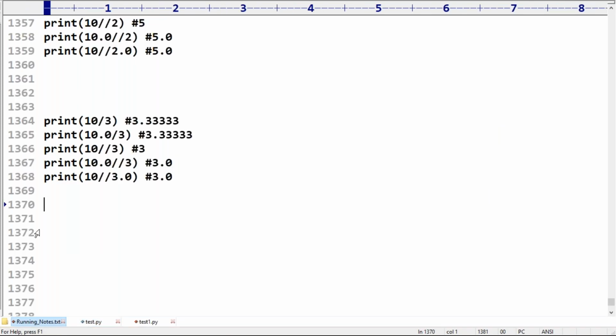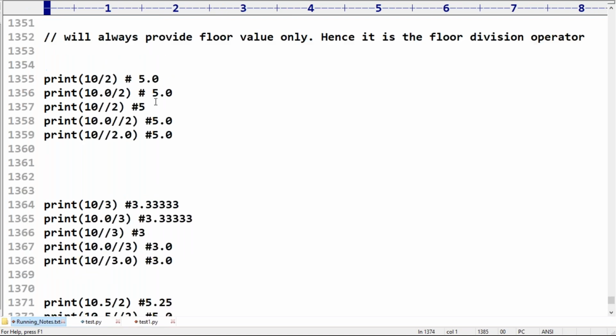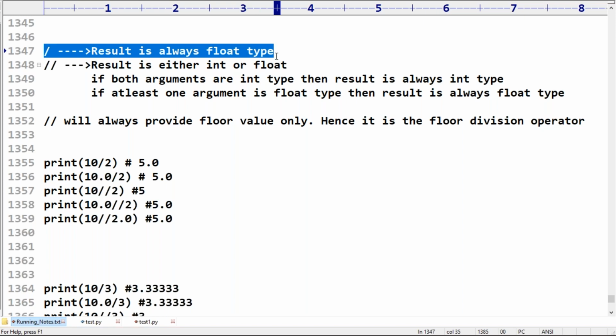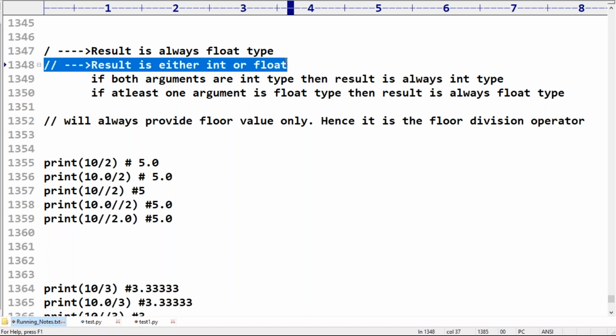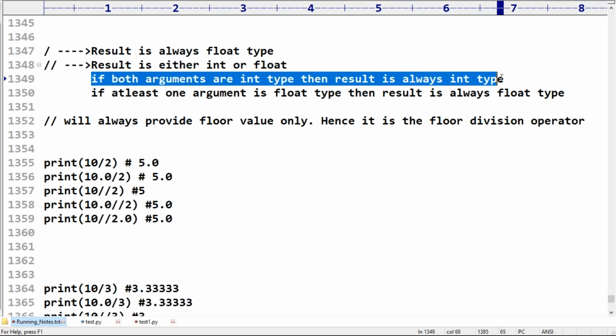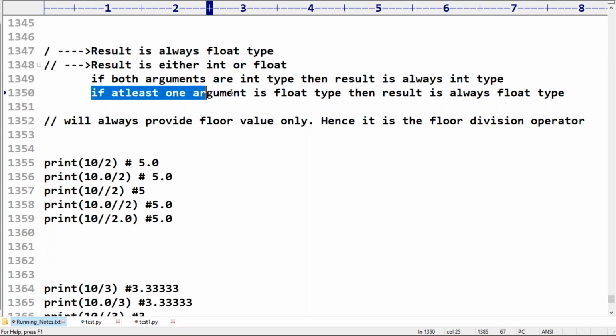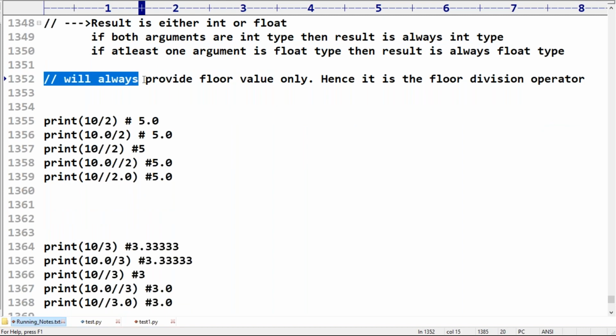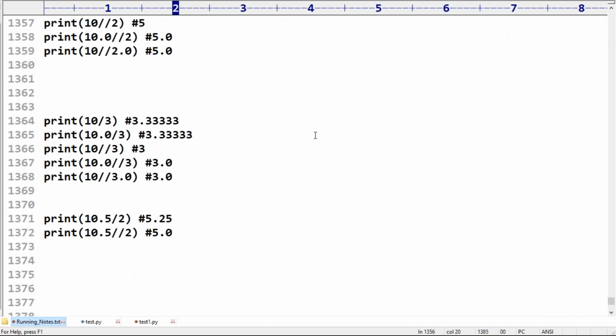Okay. So the required theory I covered very clearly, friends. Not required to keep much explanation. The normal division operator, the result is always float. The floor division operator, the result is always a floor value, but it can be either int or float, that depends on the arguments. If both arguments are int type, the result is always int type. If at least one argument is float type, then the result is always float type. The floor division operator will always provide a floor value only, hence it is the floor division operator.